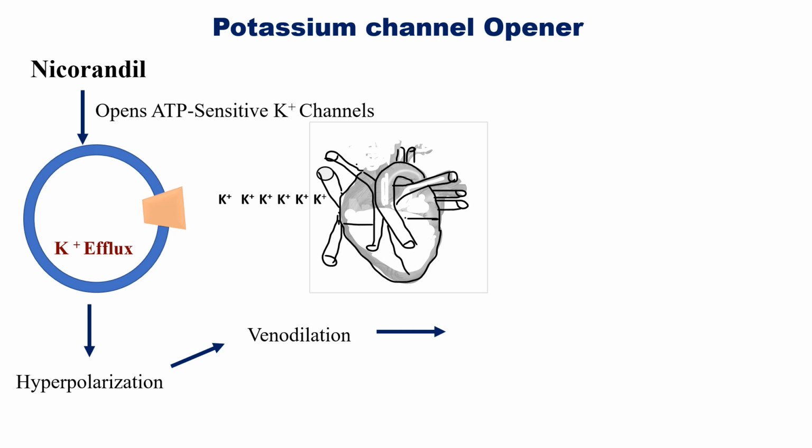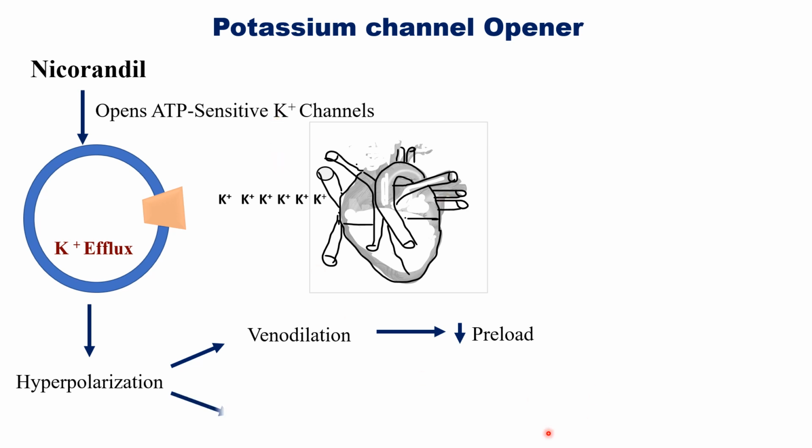Here the veins that bring the blood towards the heart, that is pulmonary veins and superior and inferior vena cava, are getting relaxed. So heart receives blood with less pressure. In this way preload decreases.